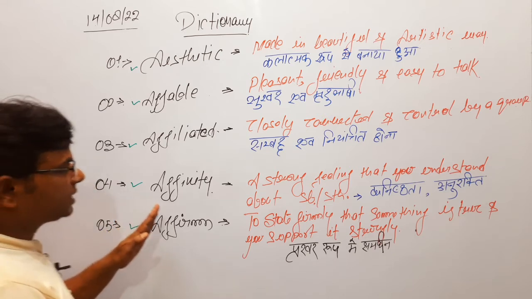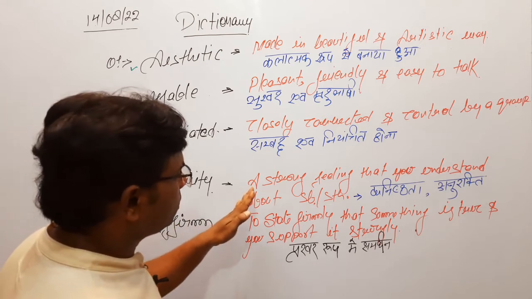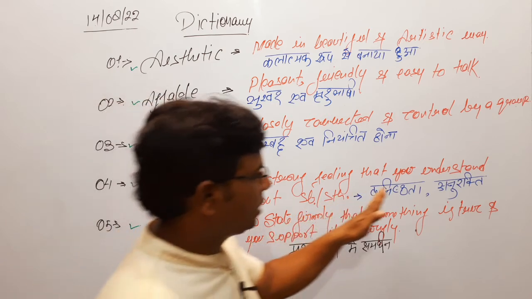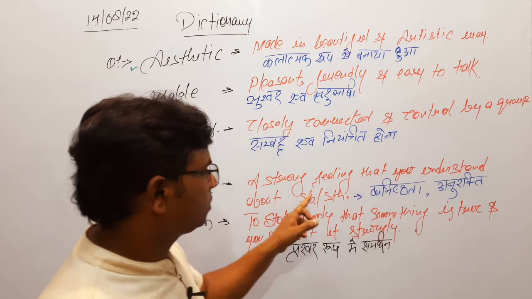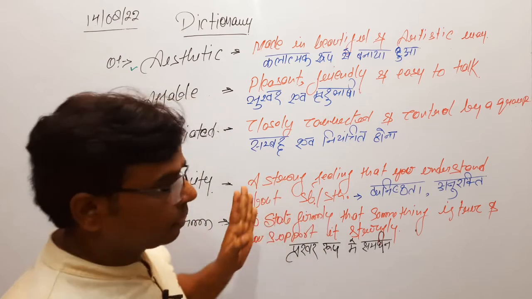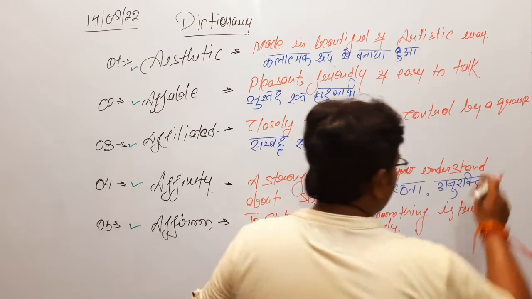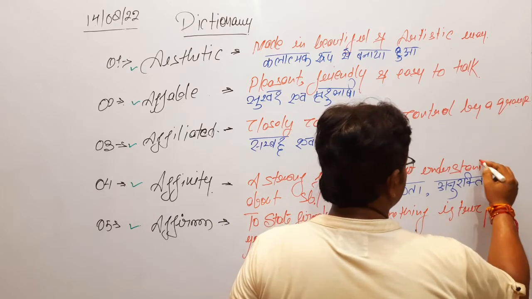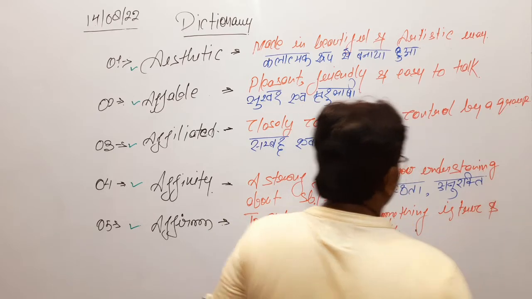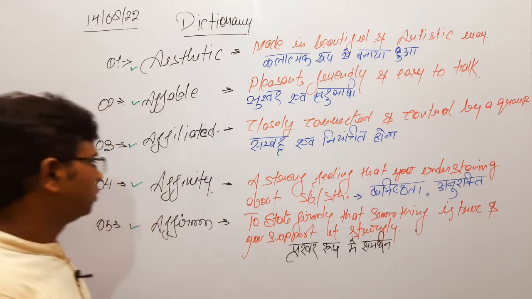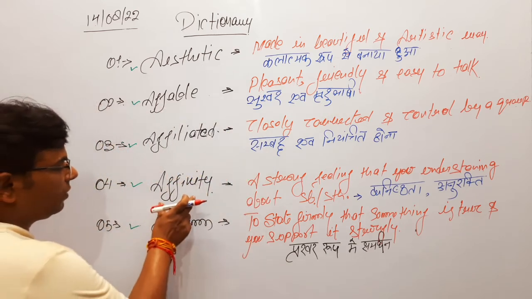The fourth word is affinity. When you have a strong feeling that you understand somebody or something, that you have an understanding, you feel affinity.